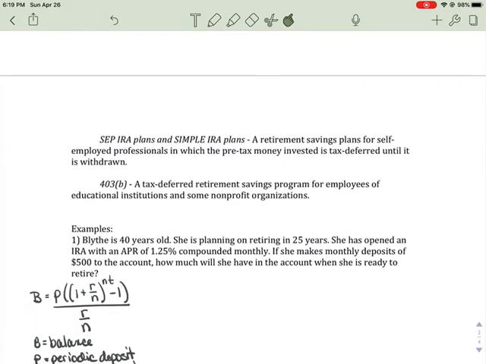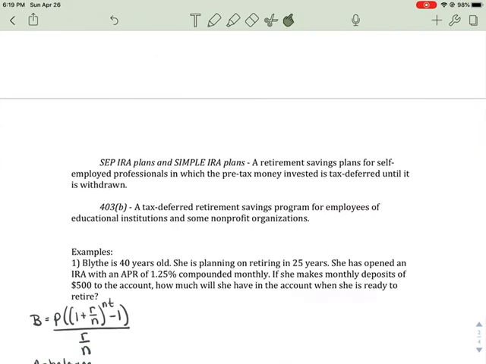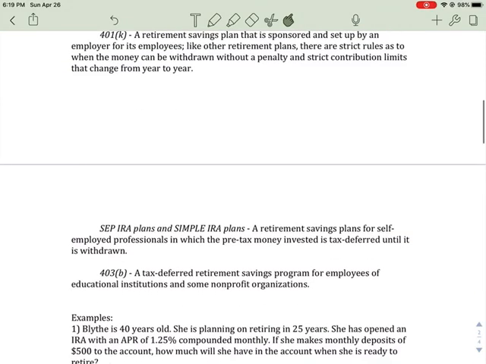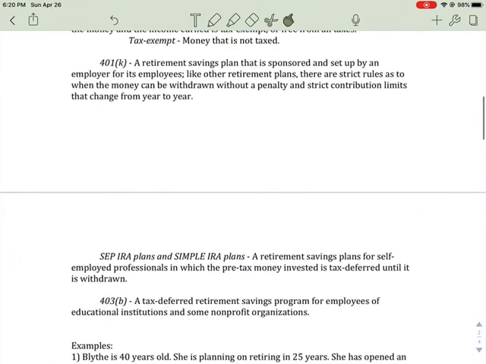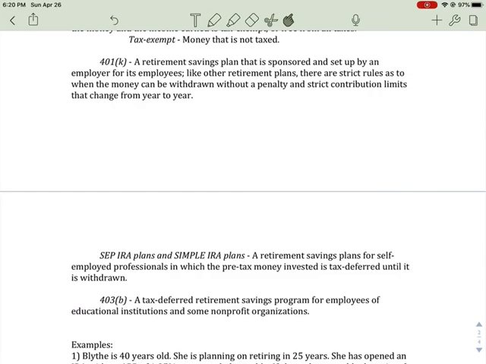Now, there are other IRA plans. So there's the SEP IRA and the Simple IRA. These are retirement savings plans for self-employed individuals. So if you own a business, this is the type of plan in which pre-tax money is invested and is tax deferred until it's withdrawn. And then there's the 403b. This is a tax-deferred retirement plan for employees of educational institutions and some nonprofits. Okay, so these are things that people put money into so that they can retire. All right, so let's take a look at some examples in our next video.